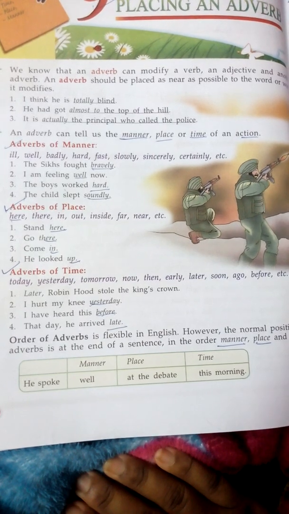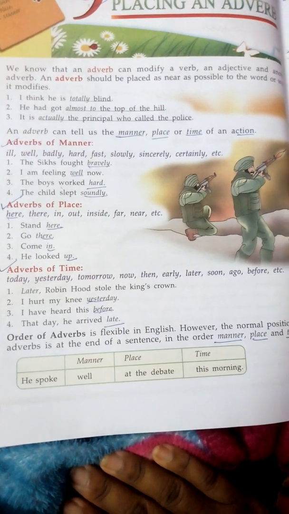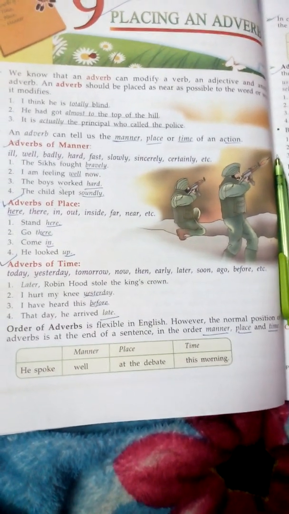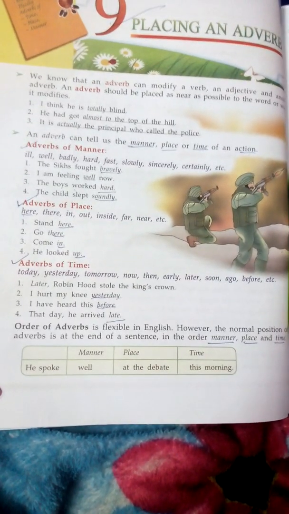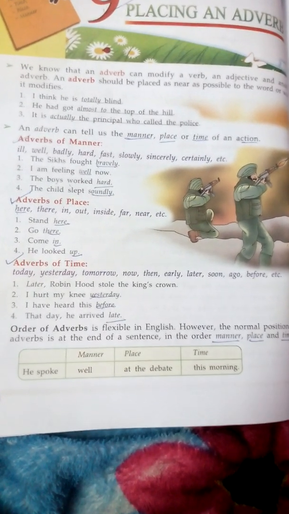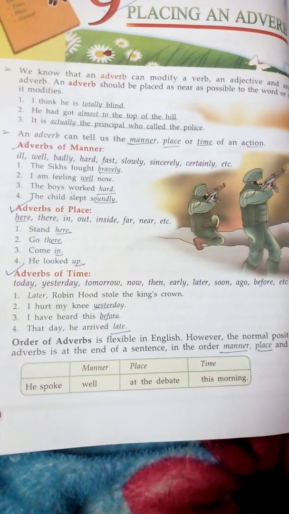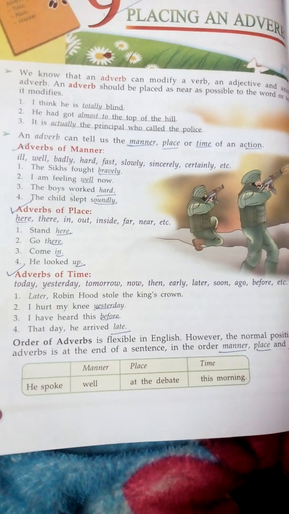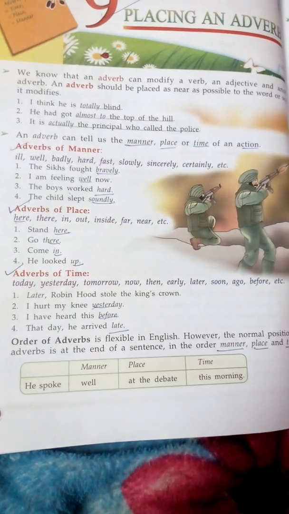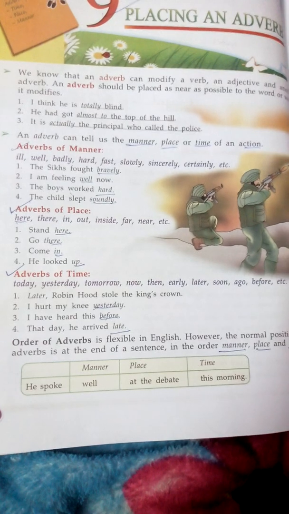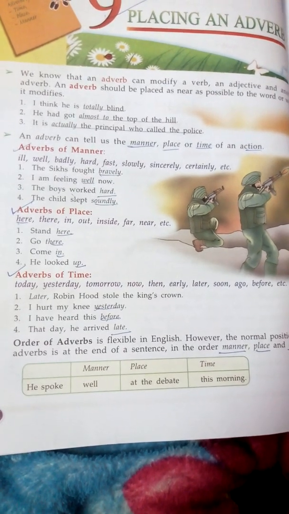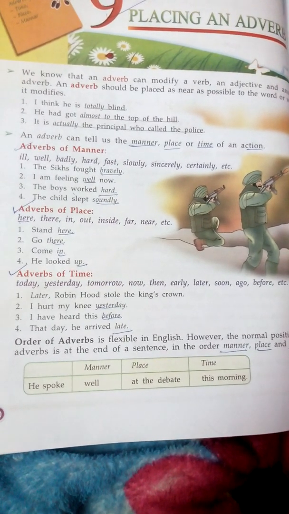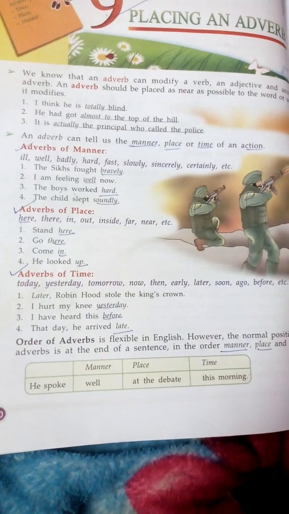I am feeling well now. What is the manner here? Well. The boys worked hard. How the boys worked hard? It is describing a verb, okay? Worked is the verb and the adverb is hard. The child slept soundly. So how the child slept? Slept is a verb, and how the child slept? Soundly.